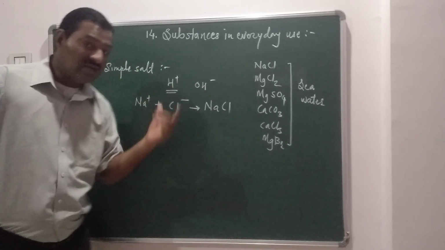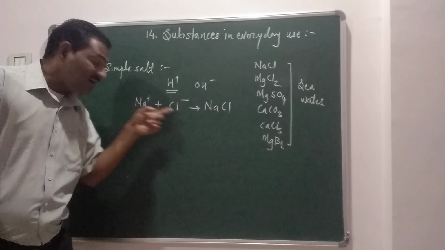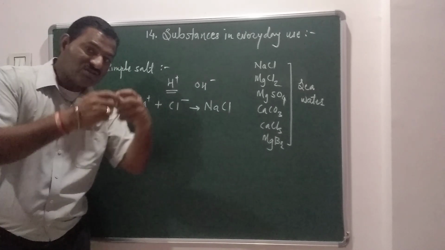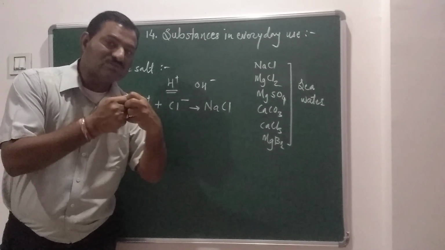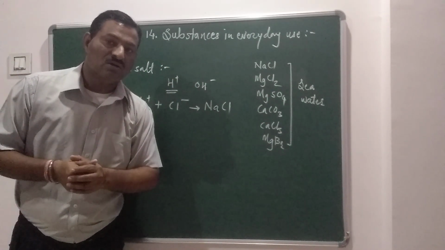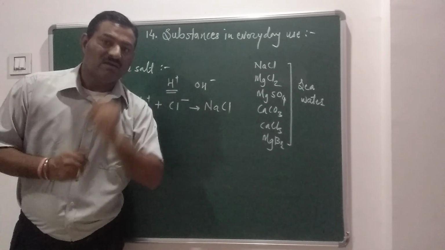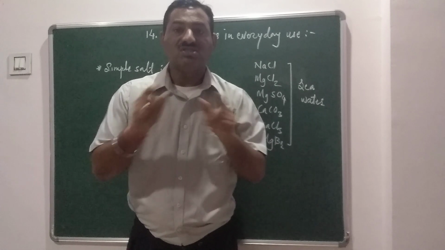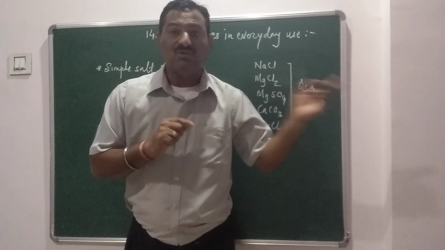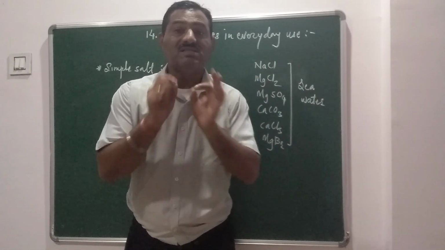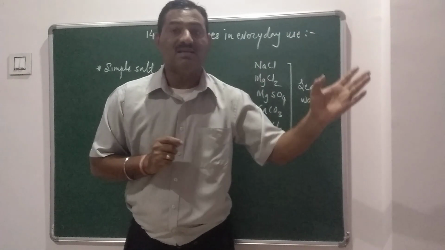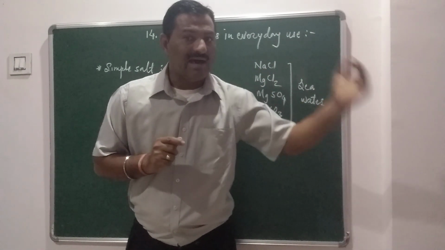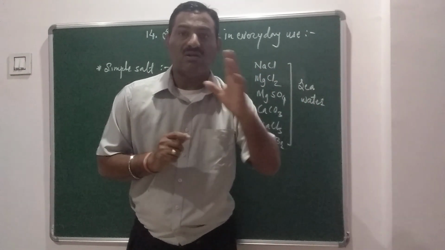Why? Because it is made up of cations and anions which are equal in number and neutralize each other to form a neutral salt. This is the definition of a salt: an ionic compound formed without H positive or OH negative ions, by combining cations and anions. This is called a simple salt.